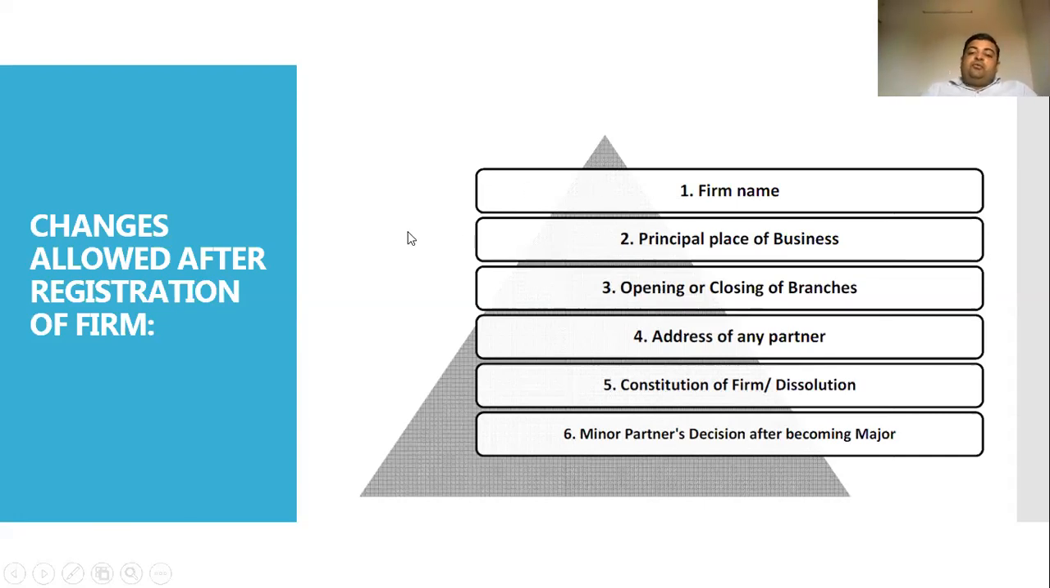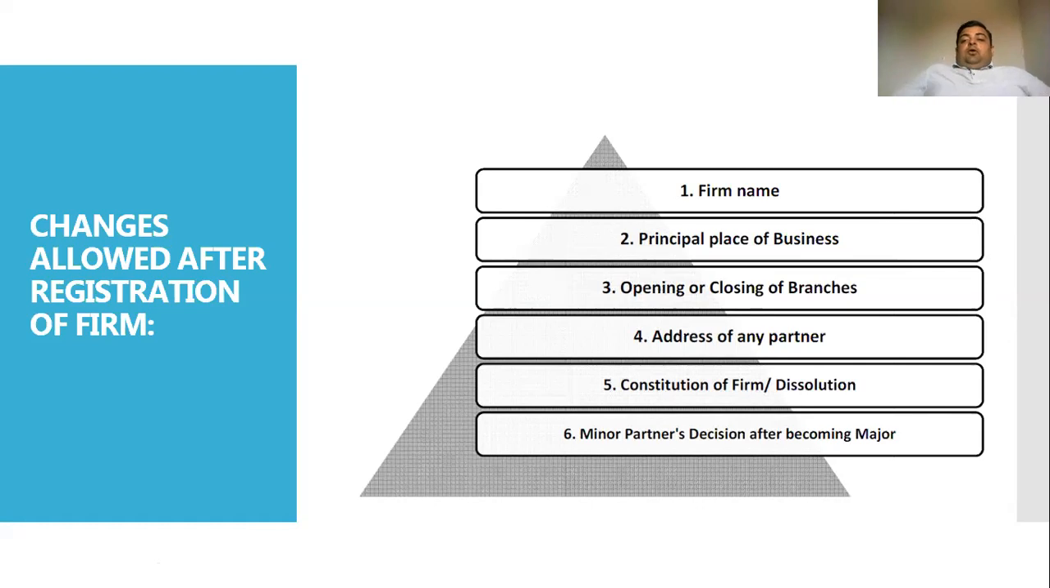The first thing is the firm name. Under the Indian Partnership Act 1932, the name of the firm can be changed as the partners think fit, or when required, by the consent of all the partners. Secondly, the principal place of business. There is a registered office for the business, and if it is on a rented place, sometimes the management or the partners may need to change that office due to circumstances.